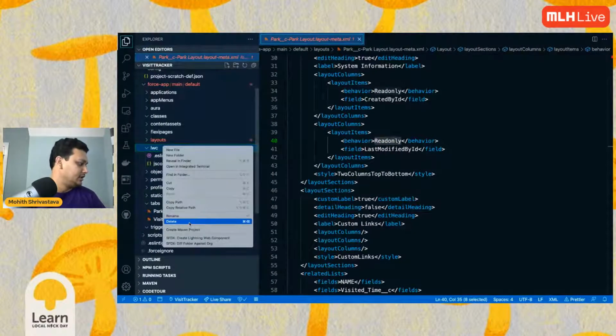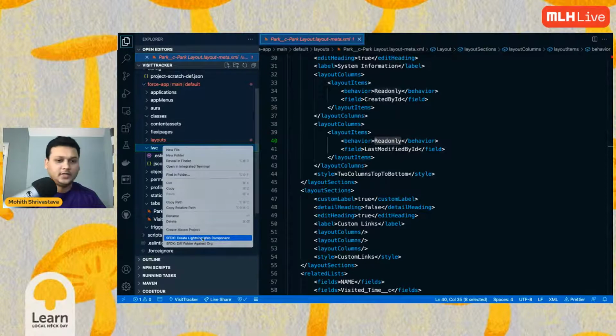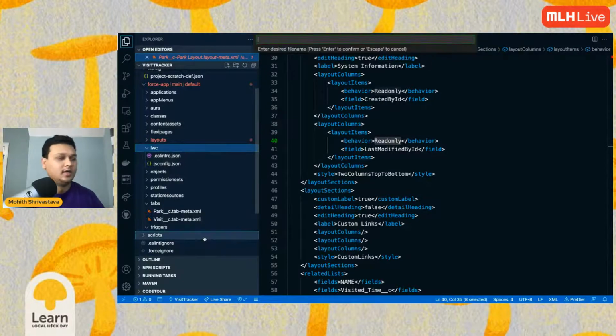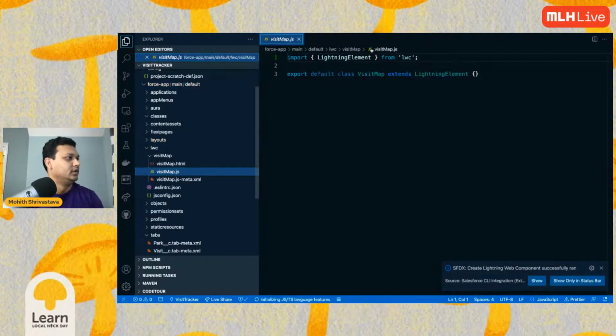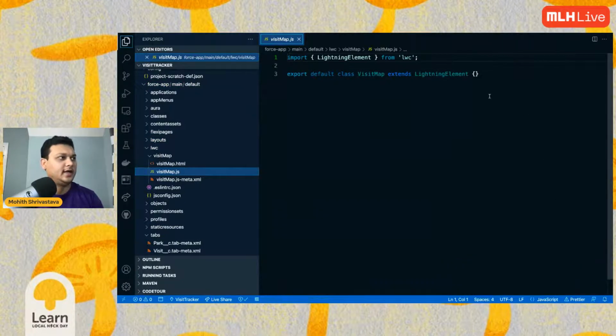So I'm going to create, here you see this option, create Lightning web component. We come here and say visit tracker, or let's say visit map. I'm just going to add this here. There you go. So now I added what we call a Lightning web component.